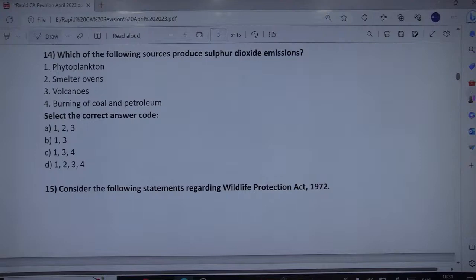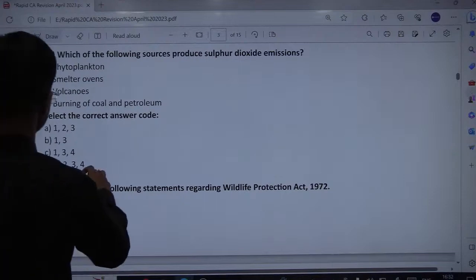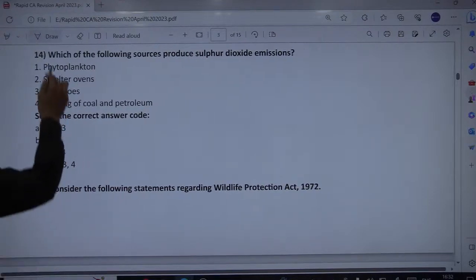And smelter ovens, smelting is related to, of course, metals. Smelter ovens are used to concentrate what? Metals found in ore form, ores, fine, also produce the sulfur dioxide. So all of them seem to be correct. So 1, 2, 3, 4 are correct.